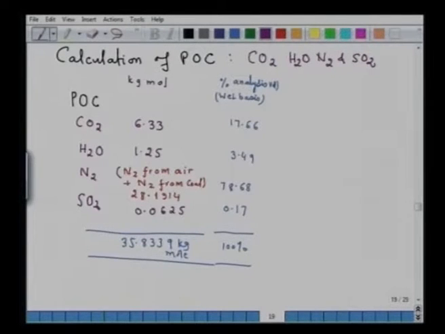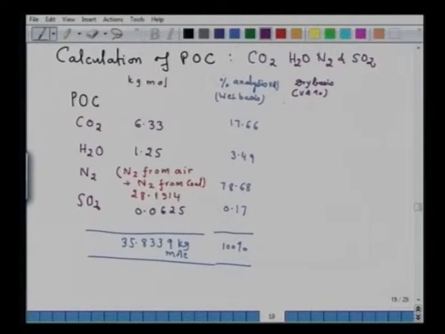Now, I can also report this analysis on dry basis. That means, analysis of POC on dry basis. Of course, it is volume percent.